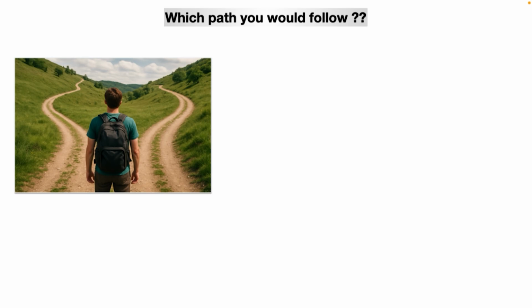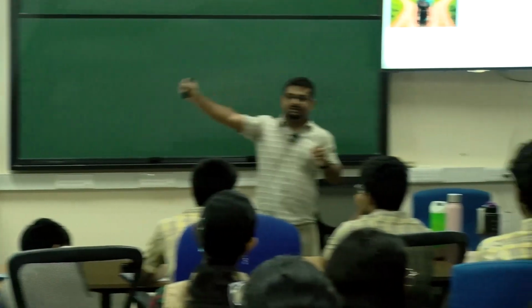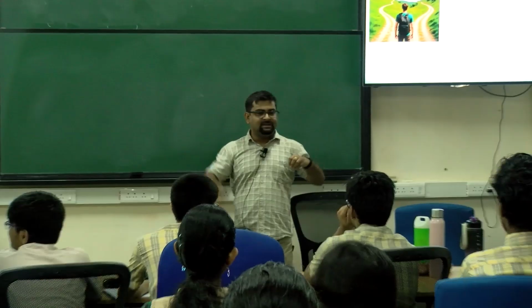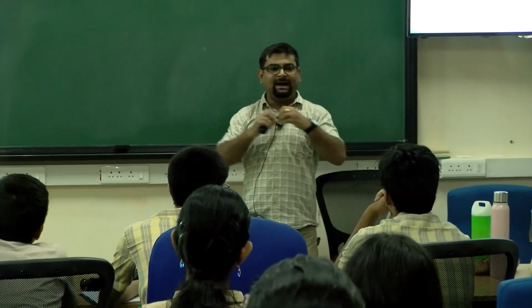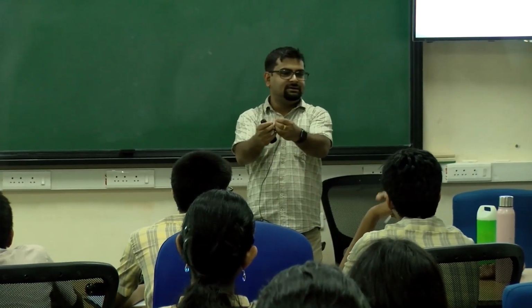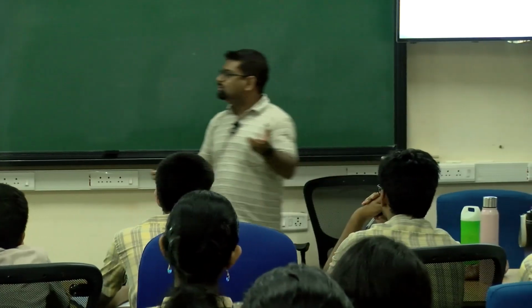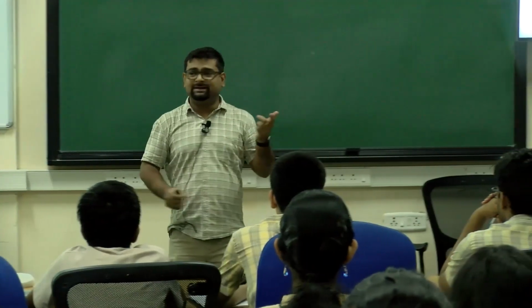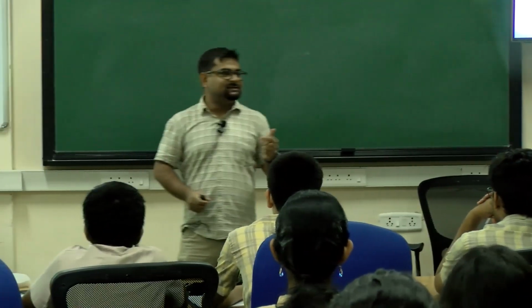Let's assume that you are going on a hike on some trail, let's say in Ooty or Kodaikanal, and you find two roads in front of you. Your guide says that both of the roads will take you to the same destination. So the source is the same, the destination is the same, but the paths are different. Which one will you choose? The shortest path, right? Okay. So some say shortest path.